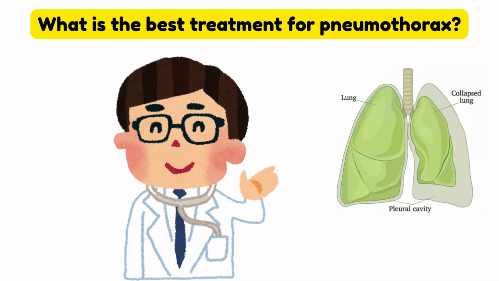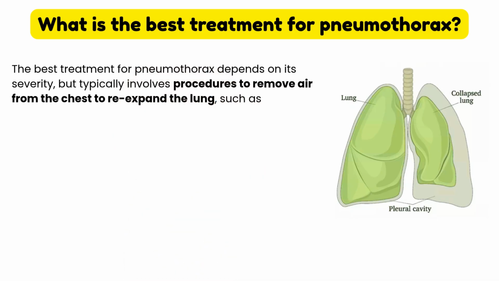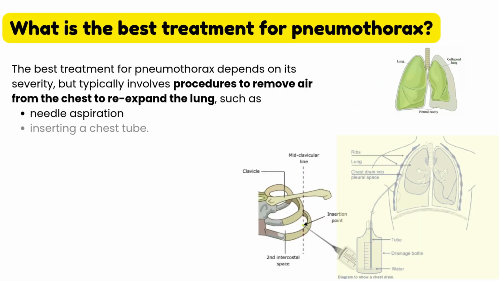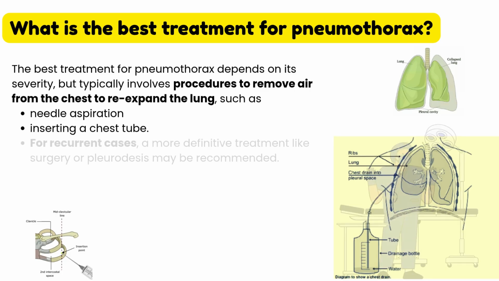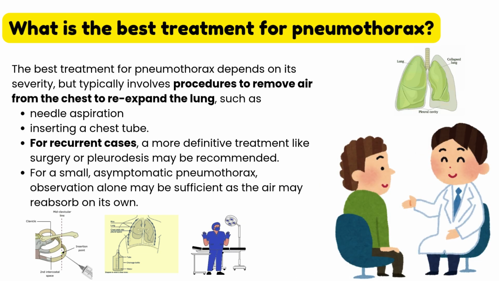What is the best treatment for pneumothorax? The best treatment for pneumothorax depends on its severity, but typically involves procedures to remove air from the chest to re-expand the lung, such as needle aspiration, inserting a chest tube. For recurrent cases, a more definitive treatment like surgery or pleurodesis may be recommended. For a small, asymptomatic pneumothorax, observation alone may be sufficient as the air may reabsorb on its own.